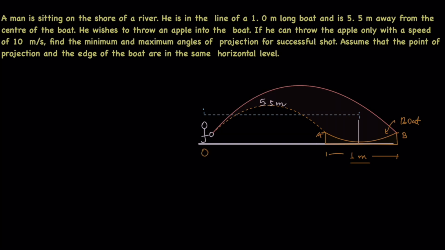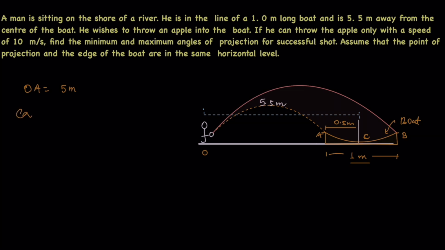If this is the origin O, the distance OA is equal to 5 meters. Why is it 5 meters? Because if this is the center of the boat C, OC is 5.5 and AC is 0.5. So OA is 5 meters.